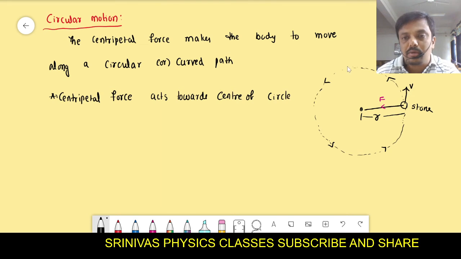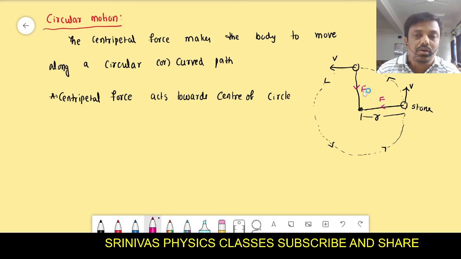Then at a particular condition, if the string breaks, or otherwise if you leave the string free, string means wire or thread, at that moment will the stone continue in the circular path or not? I want the answer for this question.